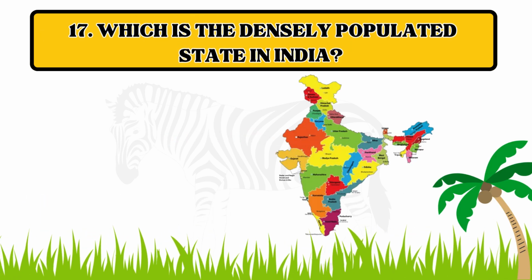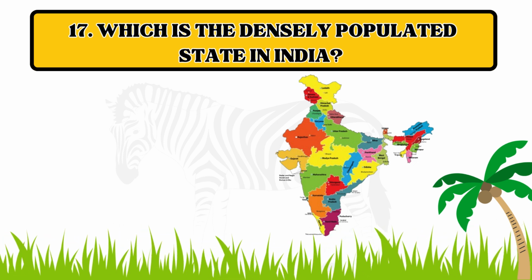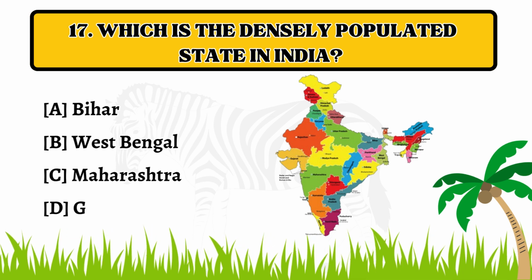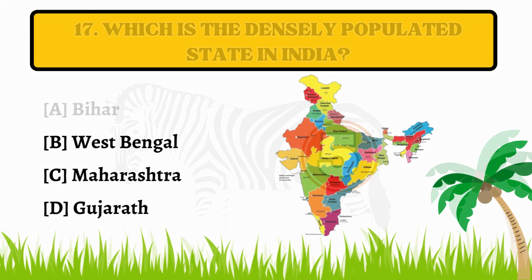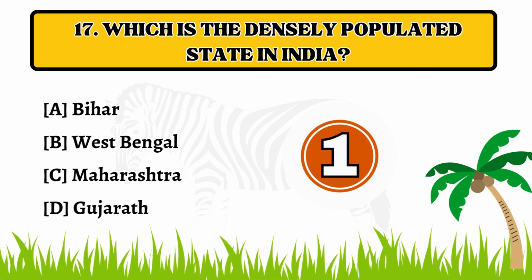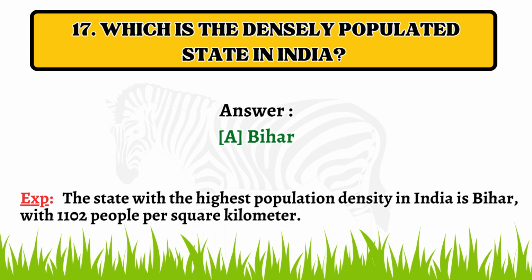Question number 17. Which is the densely populated state in India? Option A, Bihar. B. West Bengal. C. Maharashtra. D. Gujarat. The correct answer is option A, Bihar.